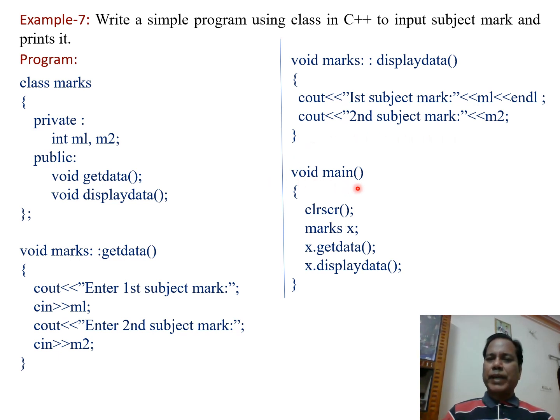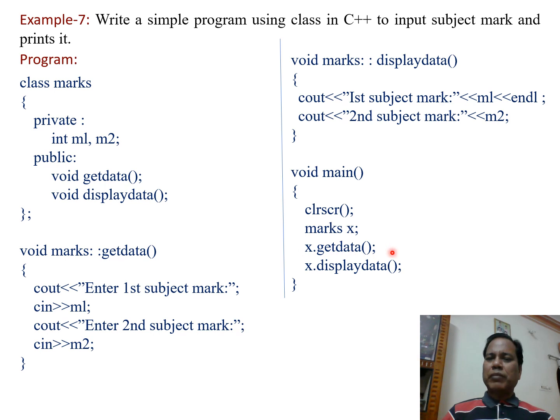Then void main. Here the void keyword is used because this main function is not returning any value. The first statement of the main function is clrscr, which clears anything previously written on the output screen. Then marks x semicolon. This defines and declares an object x. Then x dot getdata.